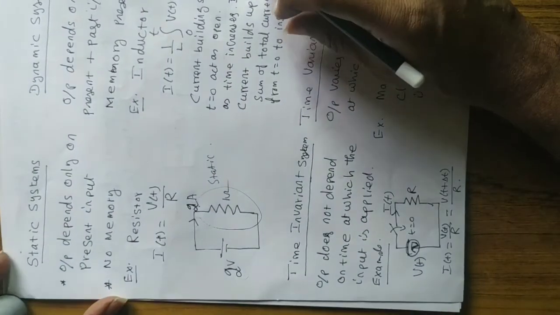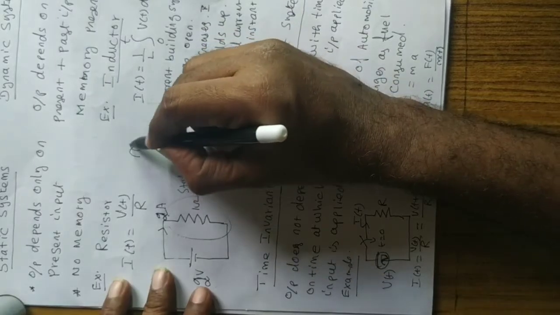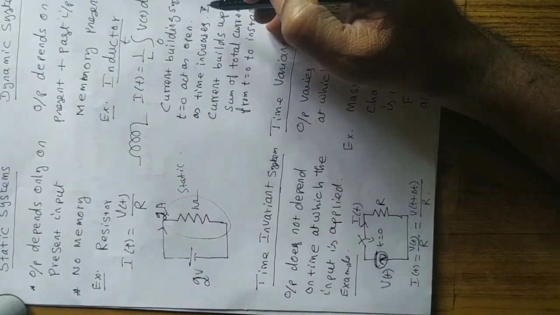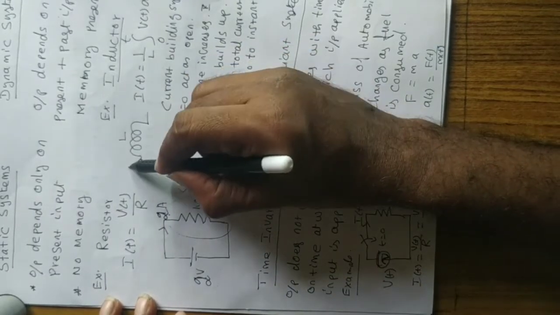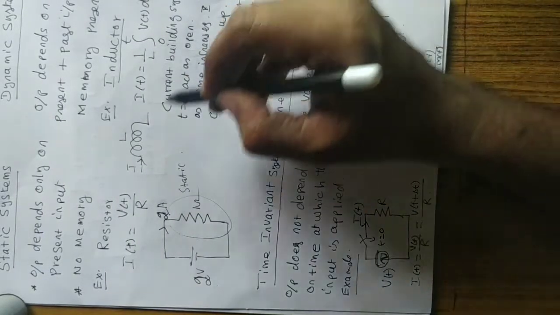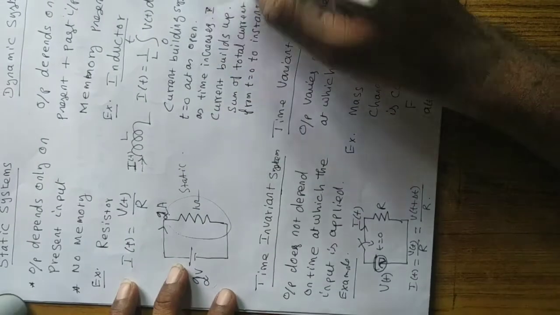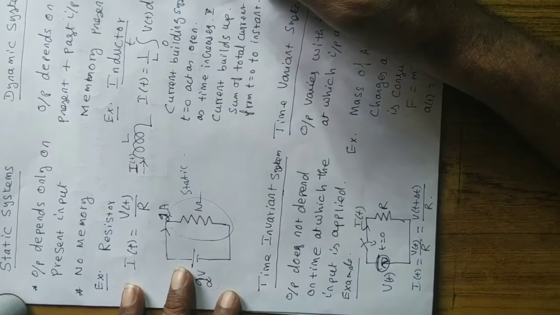So memory is present. See, the example is an inductor coil, right? Now what is the current flowing through the inductance L? The current flowing through this inductor, I of t, is equal to 1 by L integral 0 to t of v of t dt.